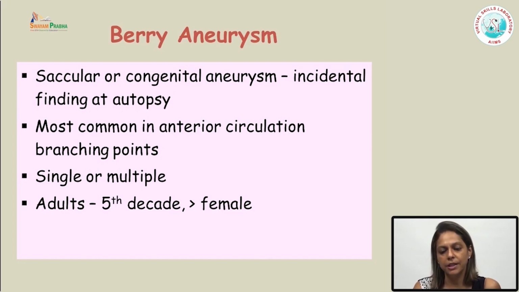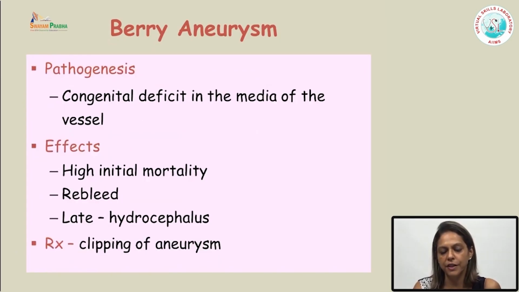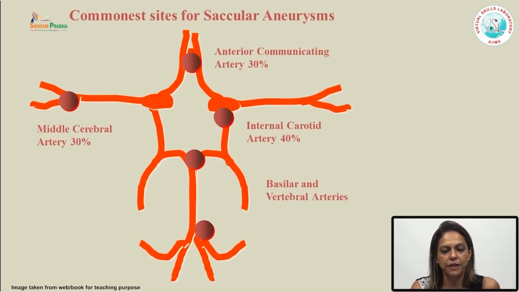Patient in later stages of life, like in 5th decade, can present with massive bleed. So this is how they present. So whenever a middle-aged patient comes to you with bleed, it can lead to very high mortality, and it needs immediate surgical intervention in the form of clipping of the aneurysm.